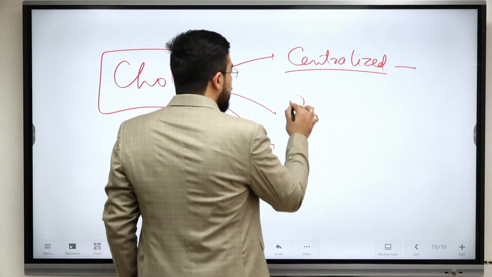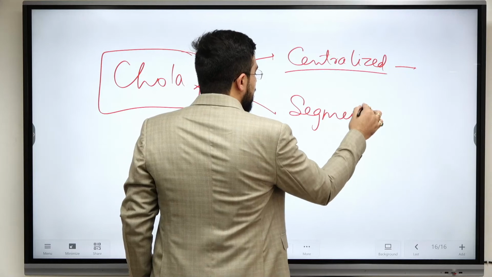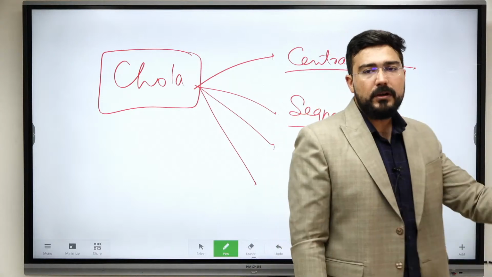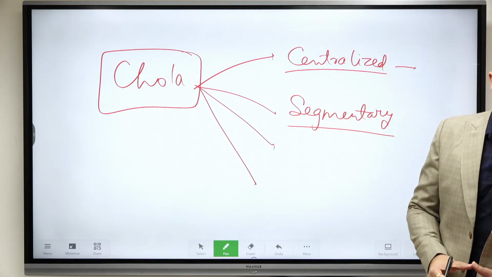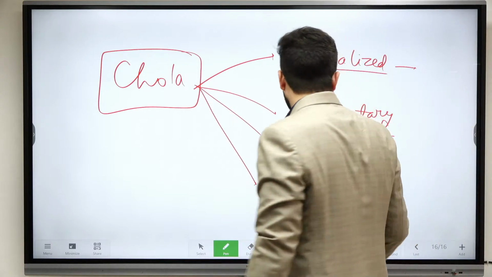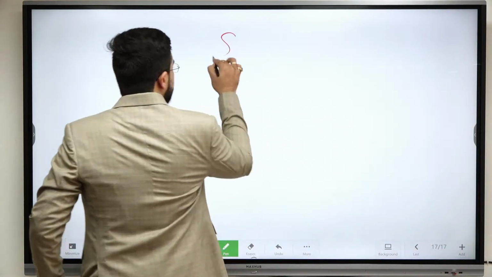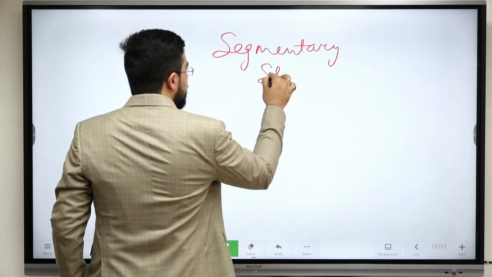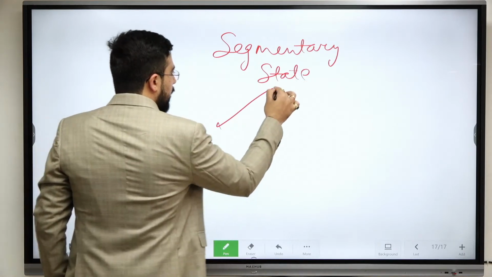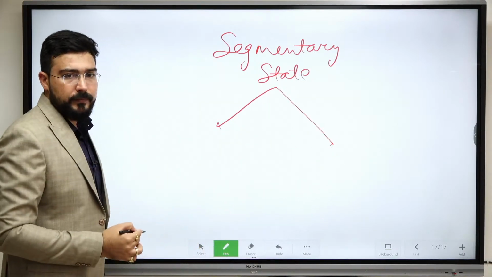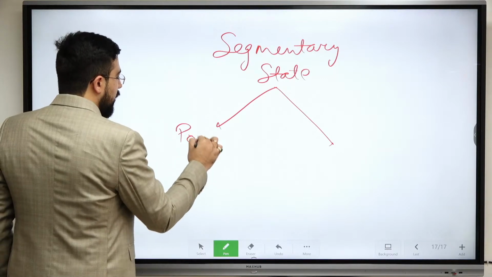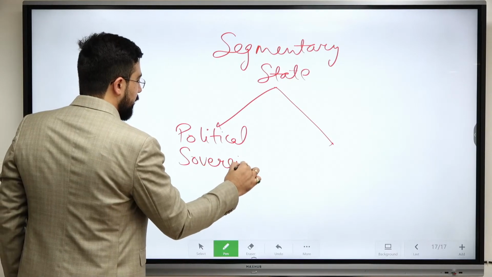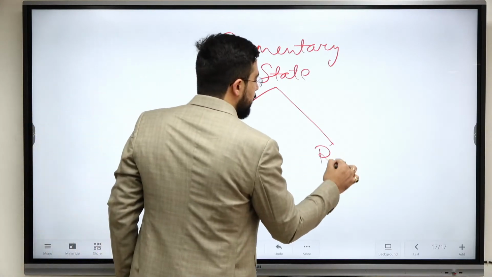Next comes the argument of Burton Stein. He came up with the concept of the segmentary state. All of you understand the meaning of segmentary state? So what is a segmentary state? Yes, power is divided into two parts. Rather than power, we can talk about sovereignty. So we have political sovereignty and ritual sovereignty.